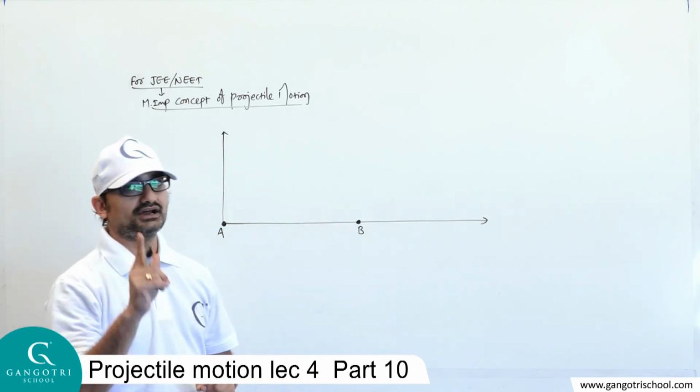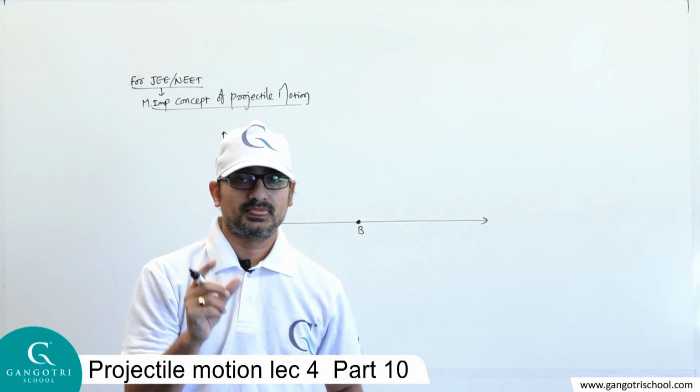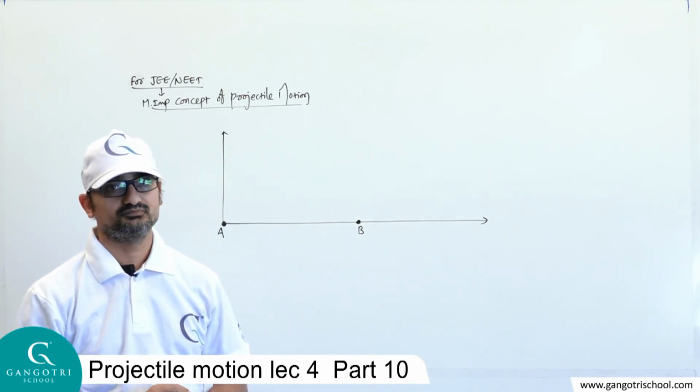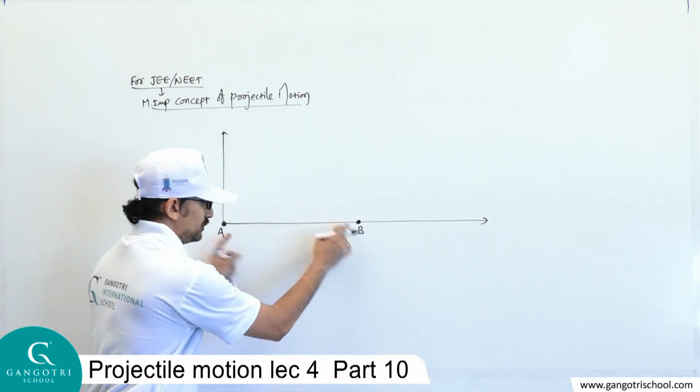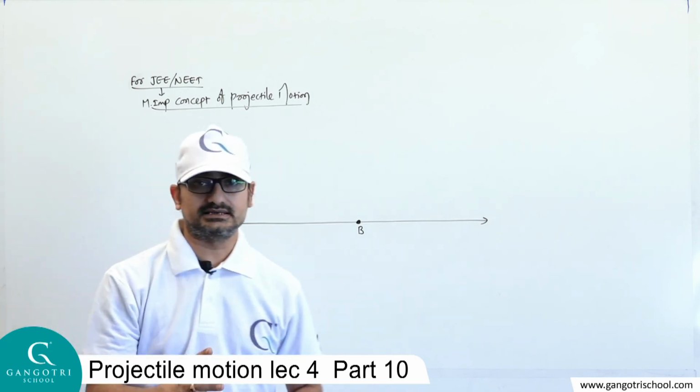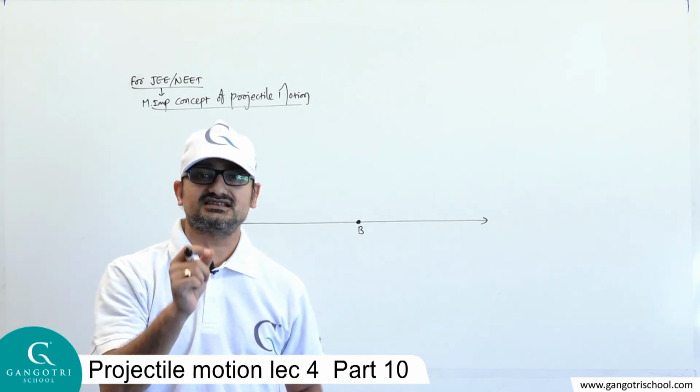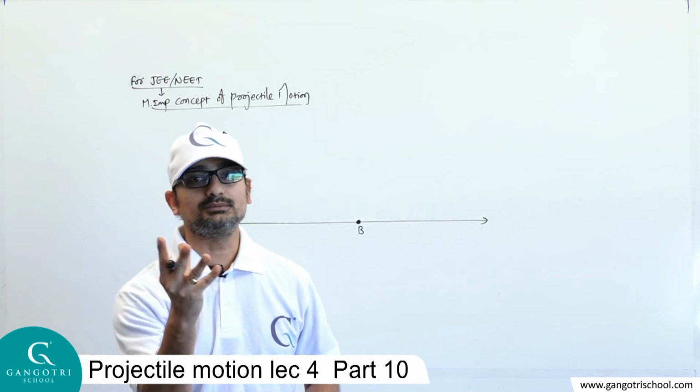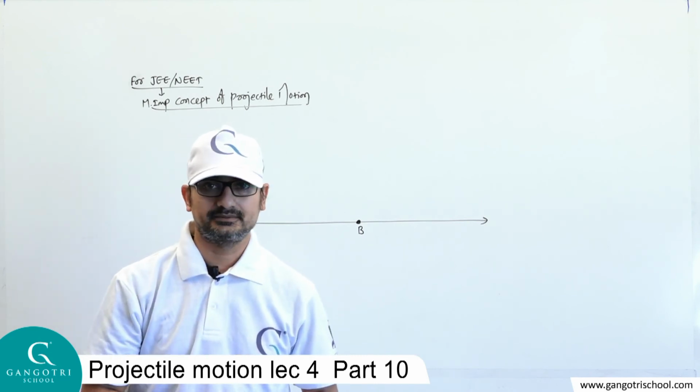Both have one ball in hand, and both persons simultaneously, at the same time, throw the ball from their hand.